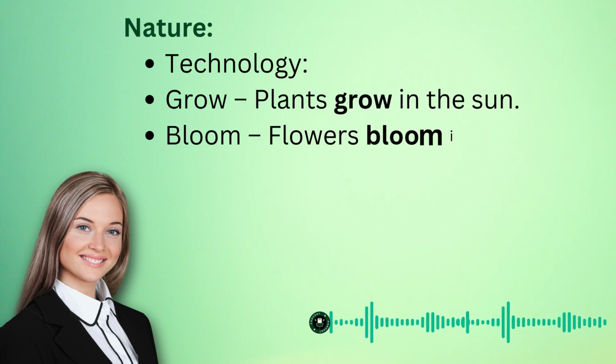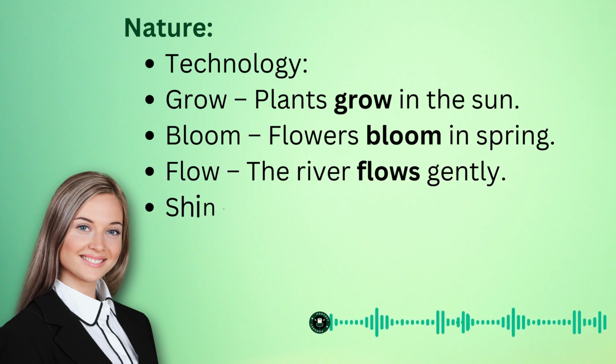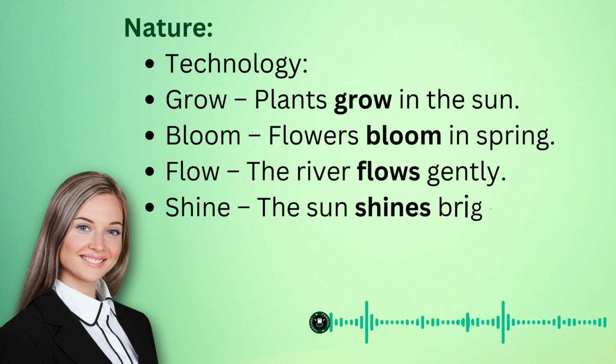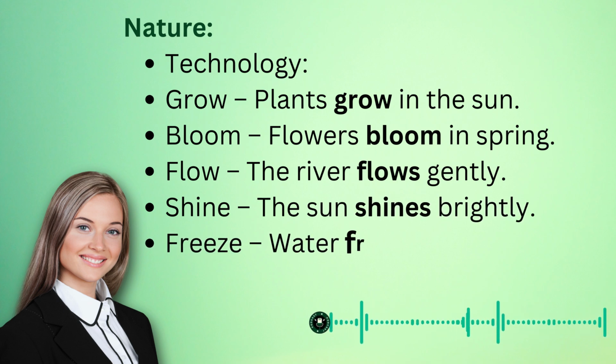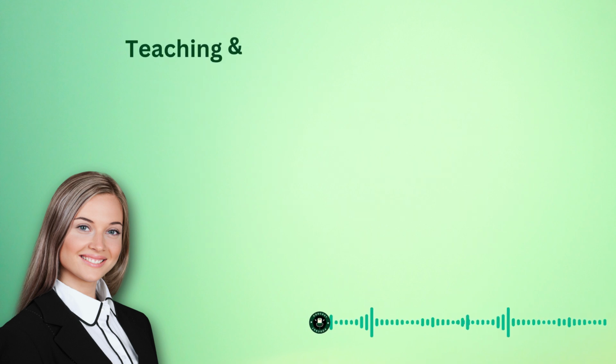52. Bloom: Flowers bloom in spring. 53. Flow: The river flows gently. 54. Shine: The sun shines brightly. 55. Freeze: Water freezes at 0 degrees Celsius.